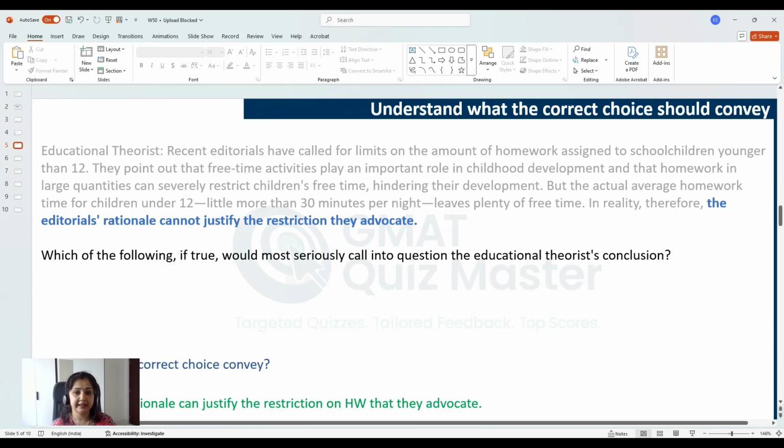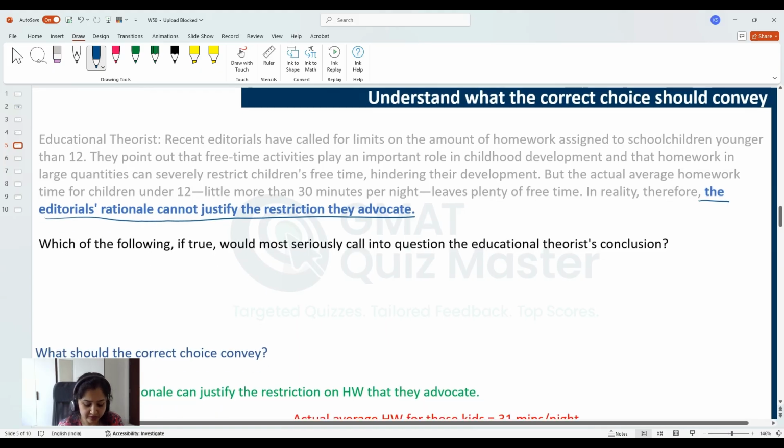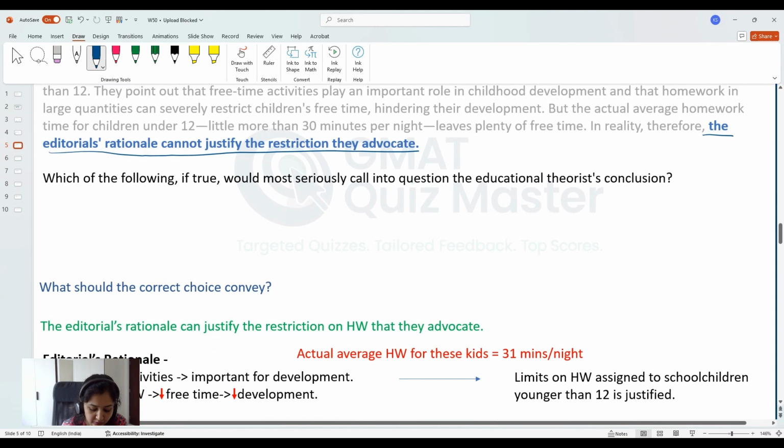Now, we have to weaken the conclusion of the educational theorist, that is, the editorial's rationale cannot justify the restriction they advocate. So, what should a correct answer choice convey? Any correct answer choice would convey that the editorial's rationale can justify the restriction on the homework that they advocate. So, in whichever scenario you check the correct answer choice, it will always convey that this rationale can actually justify their demand. Now, what is happening here?